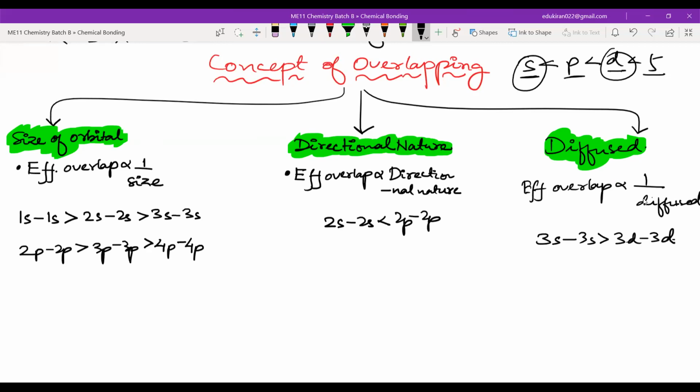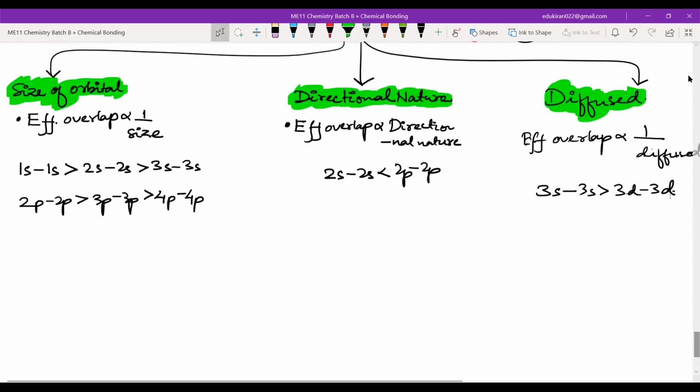Now we will write how we compare different types of overlapping. Please write this down. Done, sir. Done. Okay.